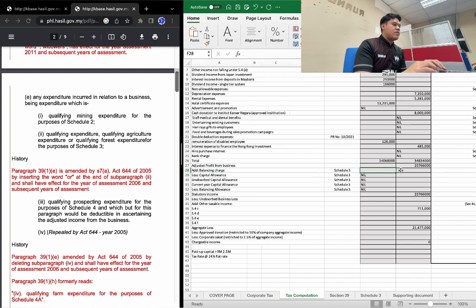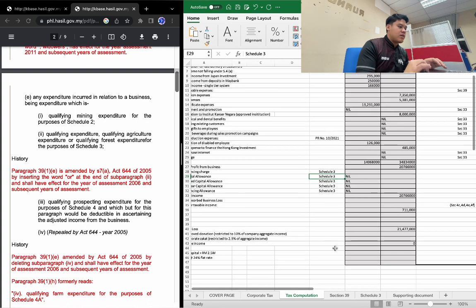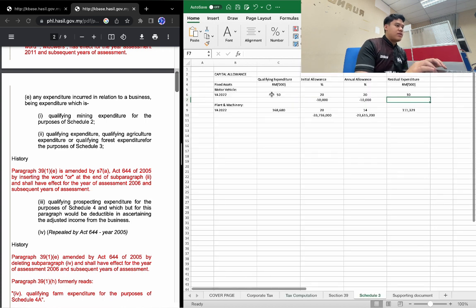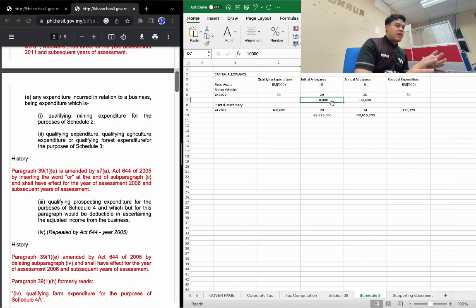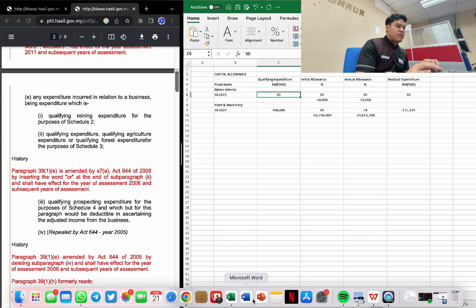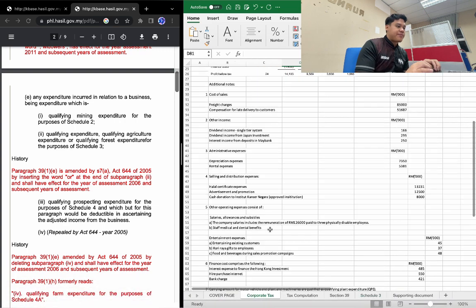Since there is no balancing charge, we can look at capital allowance in Schedule 3. Schedule 3 here covers motor vehicle and plant and machinery. So how do we claim capital allowance? We can claim capital allowance from the initial allowance and annual allowance given by the IRB, based on the rate of the fixed assets that we can claim.